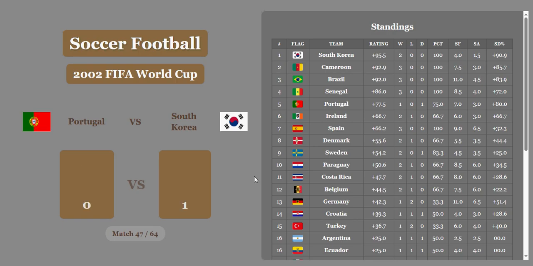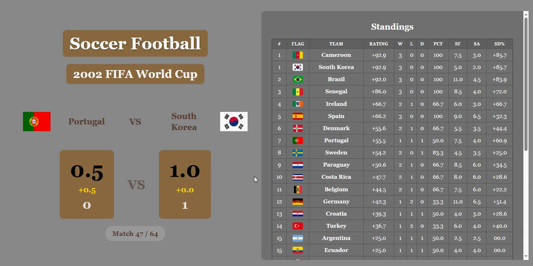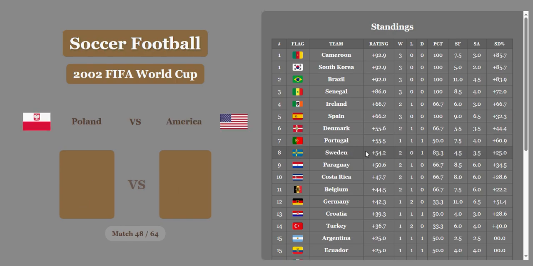Portugal versus South Korea. South Korea with a huge victory. Portugal is going to get a half goal. I think that's going to take South Korea's rating down a little bit. So now they're tied in first with Cameroon instead of being in first alone. Portugal is in 7th now, below Denmark, above Sweden, so still looking good.